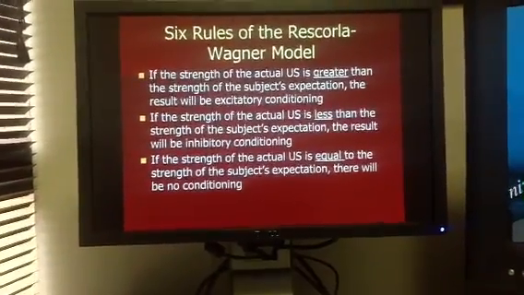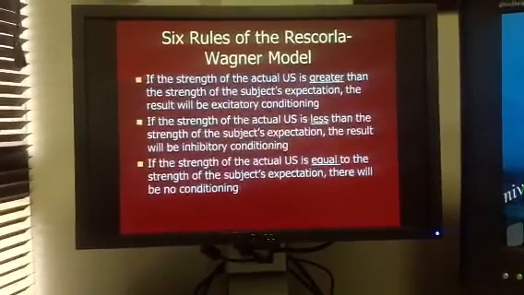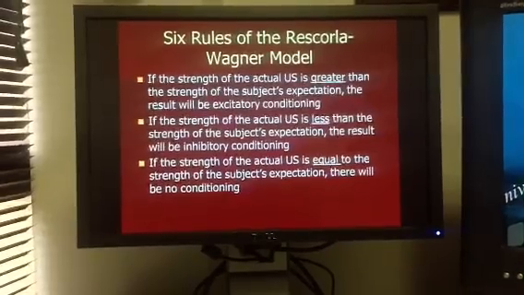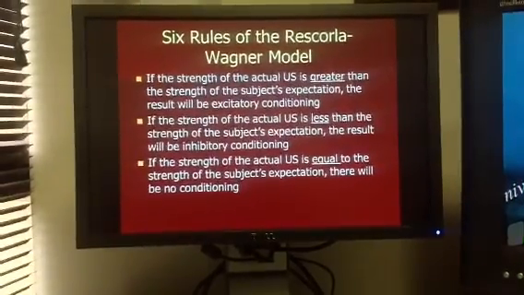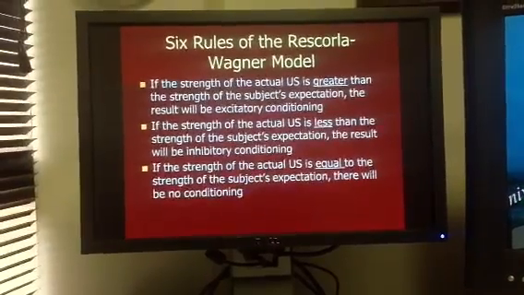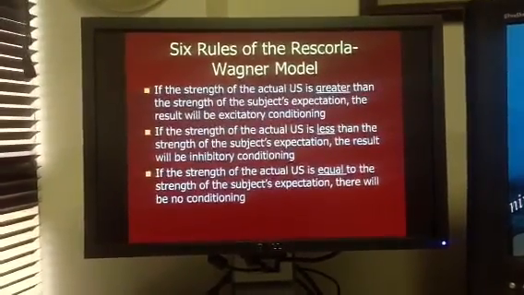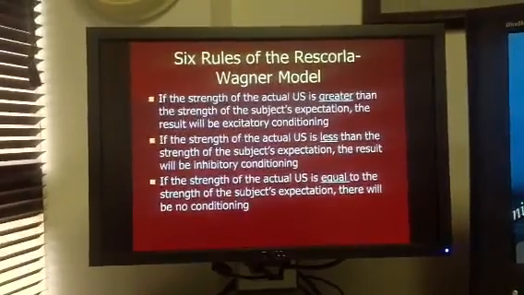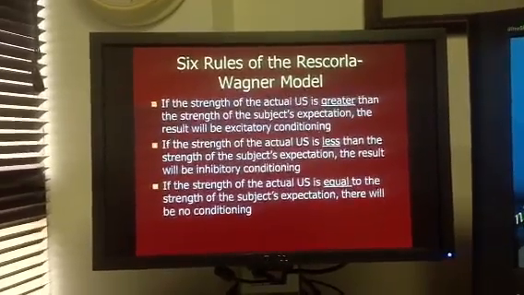So rule number 1: if the strength of the actual US is greater than the strength of what the subject was expecting, the result will be excitatory conditioning. So let's say the child has never had a shot before. He goes to the doctor and he gets his shot, and it hurts way worse than what he was expecting.